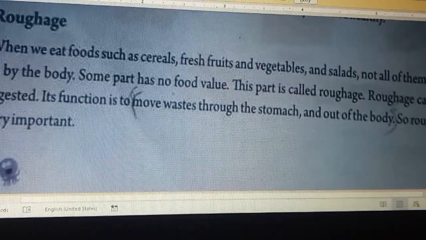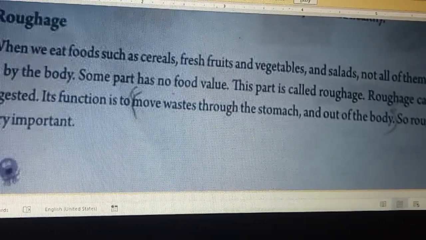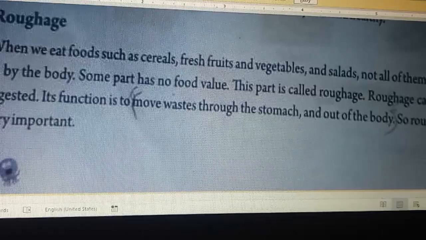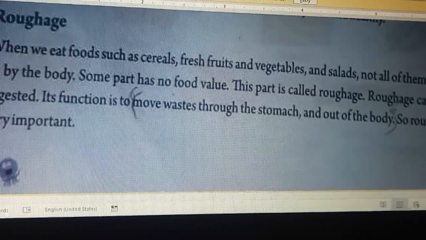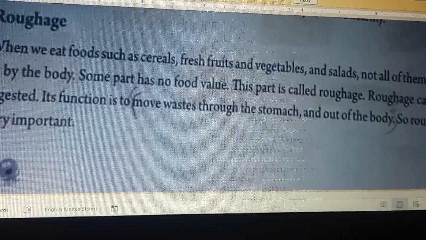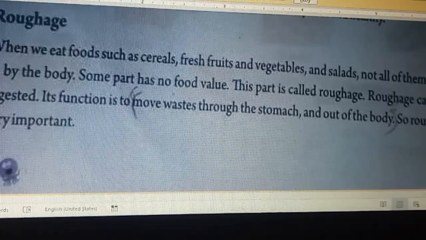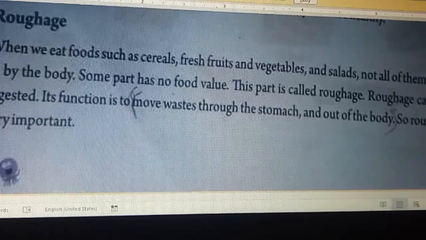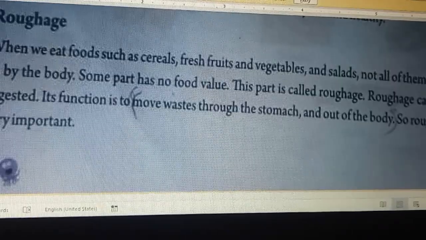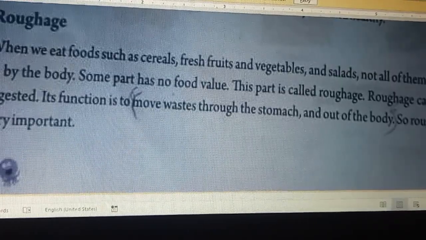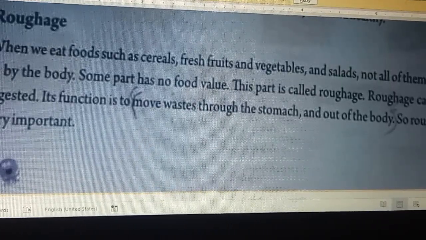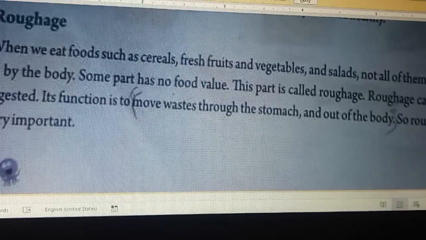When we eat food such as cereal, fresh fruits and vegetables and salad, not all of it is taken in by our body. Some parts have no food value. This part is called roughage.